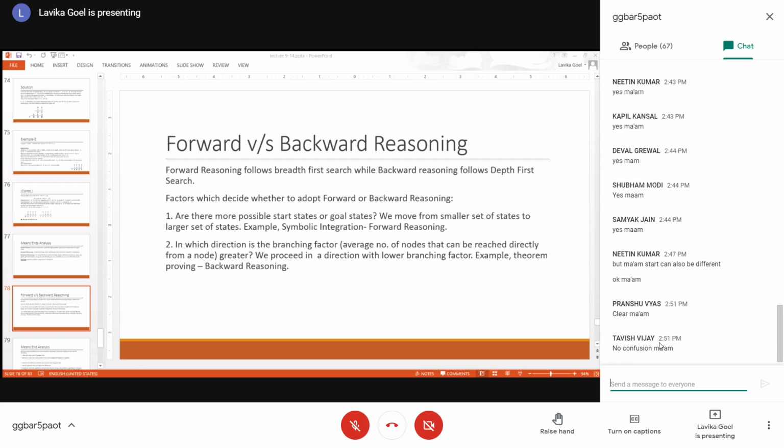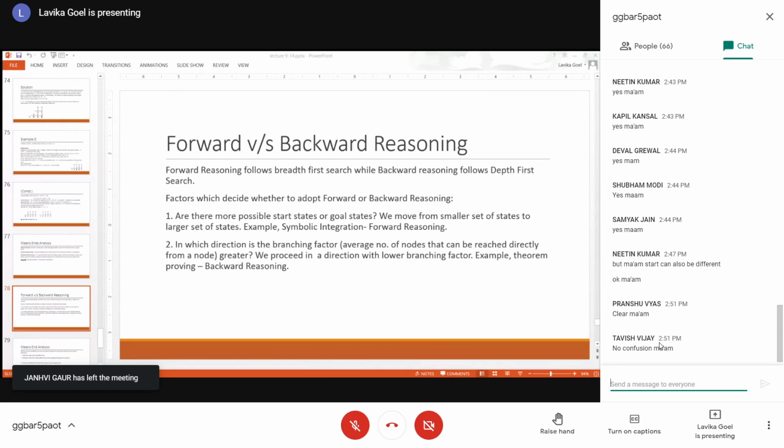Forward reasoning follows a breadth first search, while backward reasoning follows a depth first search. Forward reasoning will generate all the possibilities, since you are going from a smaller set of states towards a larger set of states. For example, in the integration problem, forward reasoning would generate all the equivalent integrals. That is why you reason forward: it can generate all the equivalent integrals. So it is a breadth first approach, because you can generate many goal states. And backward reasoning follows a depth first approach.